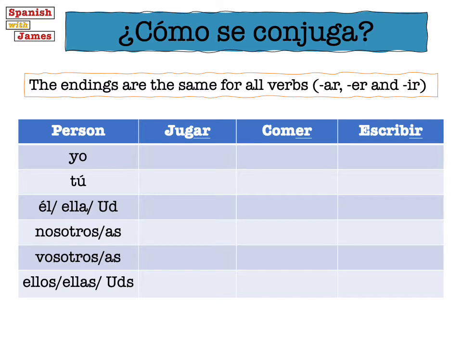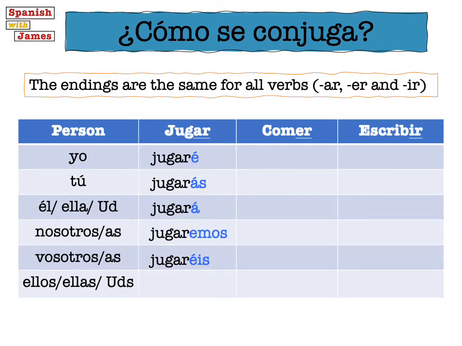So think back to the endings we've just seen, and give the video a pause and have a go at conjugating those if you can. If you're not sure, just stick with me and we'll go through them now. Okay, so jugar: yo jugaré, tú jugarás, él jugará, nosotros jugaremos, vosotras jugaréis, y ustedes jugarán.